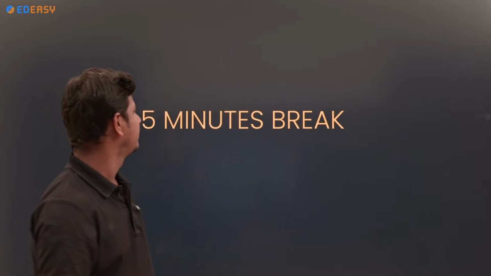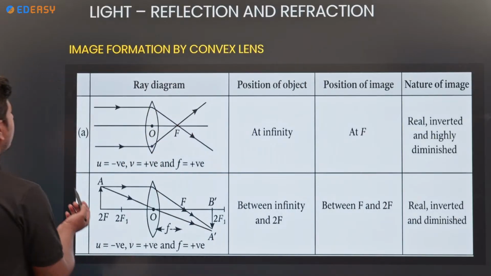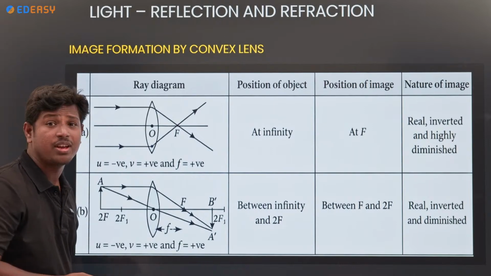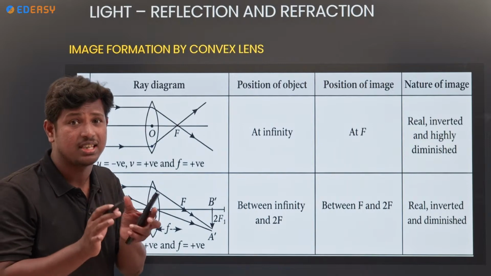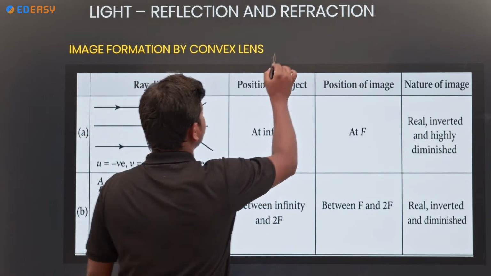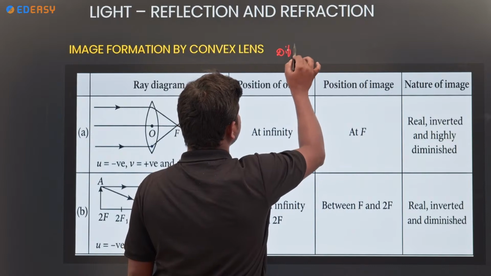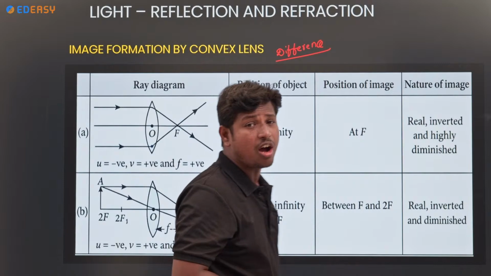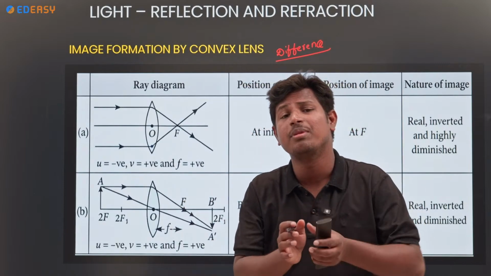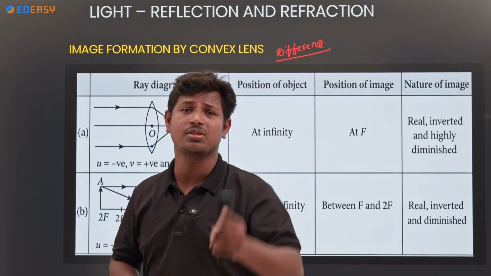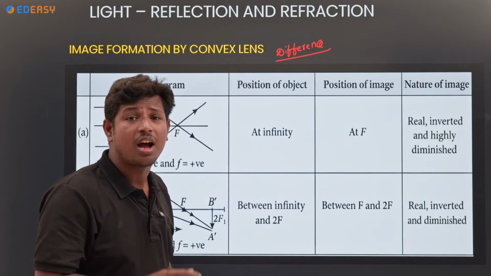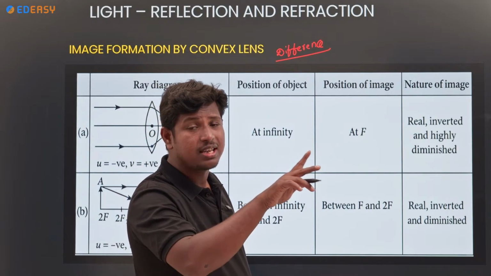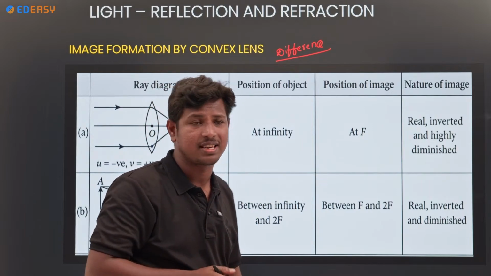Okay, chill. You have to identify where the object is and where the image takes place. You have to identify the differences, whether it is a lens or a mirror. Focus on only one thing: where is the object position and where is the image position? Compare the object position and the image position exactly.